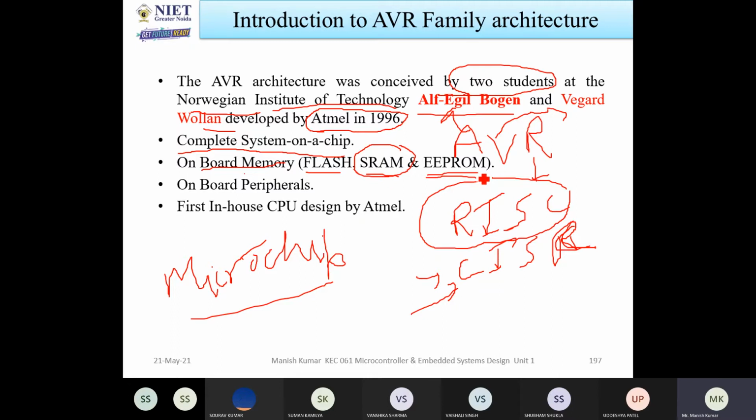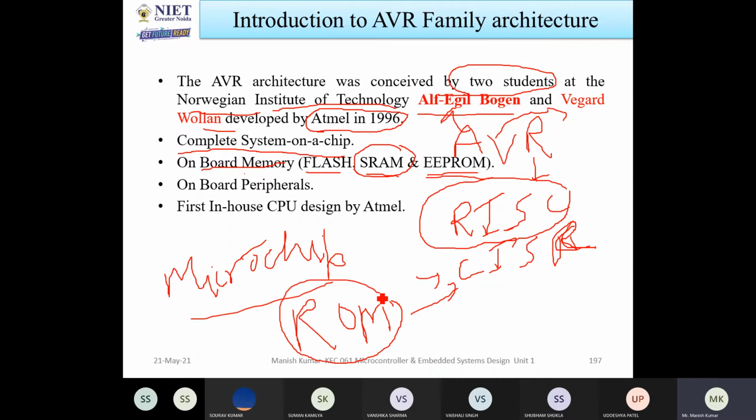EEPROM is electrically erasable, programmable, read-only memory. Whatever data is stored in ROM, you cannot delete it. Someone, I think, has heard about the floppy disk; a floppy disk type of storage device is not erased by users.